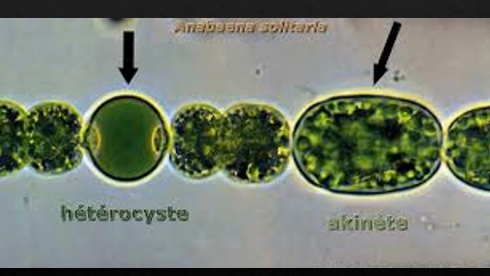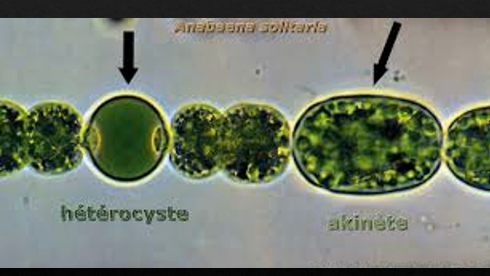Here in this diagram, you can see how the heterocyst and akinete are differentiated. You can see that the heterocyst is a little bit different from the akinete. The heterocyst content is more transparent than the akinete. The size is also a little bit different. The heterocyst is a little bit larger than all other cells, and the akinete is also a little bit larger than other cells, but the akinete content is not as transparent as the heterocyst.